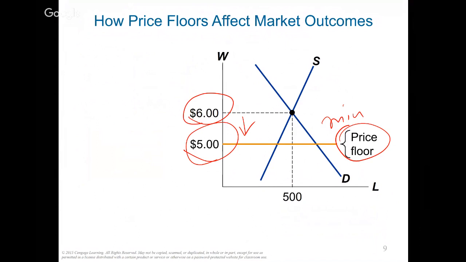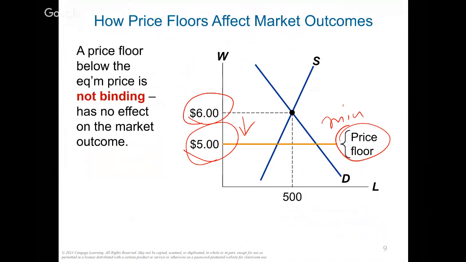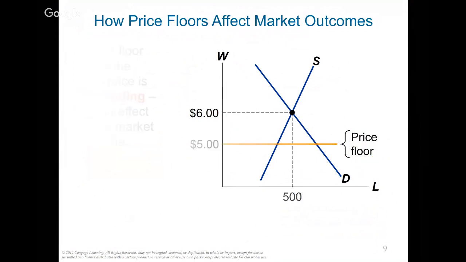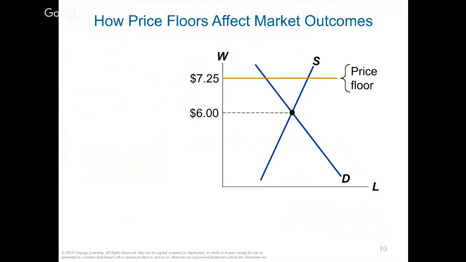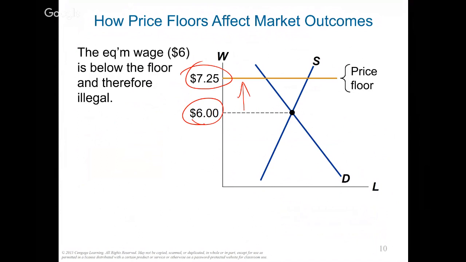This wouldn't cause any change. So if your price floor is below the equilibrium price, this is called not binding. Now, however, if your price floor is placed above the equilibrium price, so let's say at 7.25, this will cause some change because our old price of $6 is way too low and has to be a little higher. So this 7.25, which is above your equilibrium price, this higher price floor is called a binding constraint.